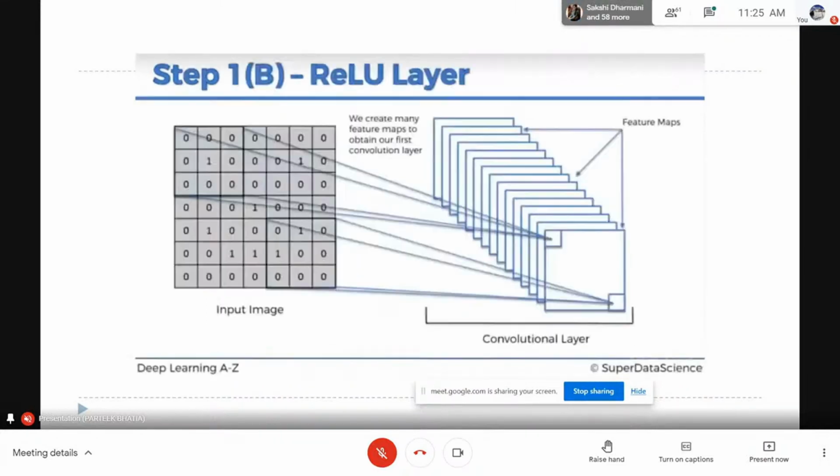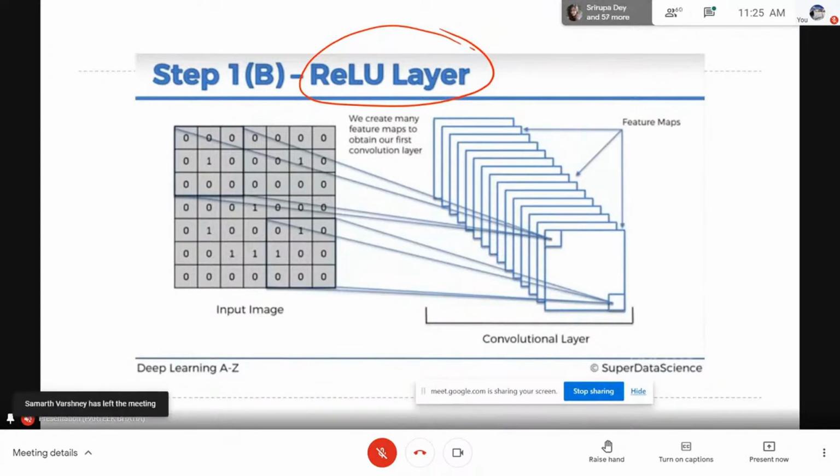Then the next process is that over this feature map, we apply an activation function, and that activation function is called ReLU. You may be familiar with the term, that is rectified linear unit. In an artificial neural network, we have some activation functions which we apply on the output to extract some important information. So let's try to understand why we are applying the ReLU layer.